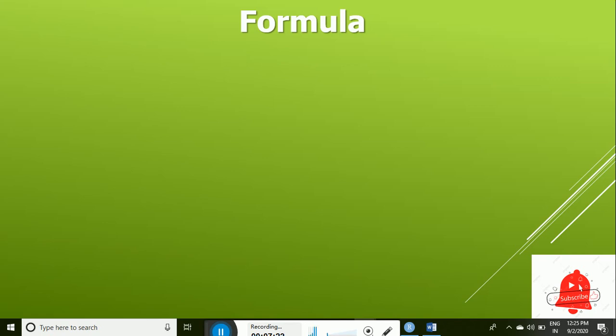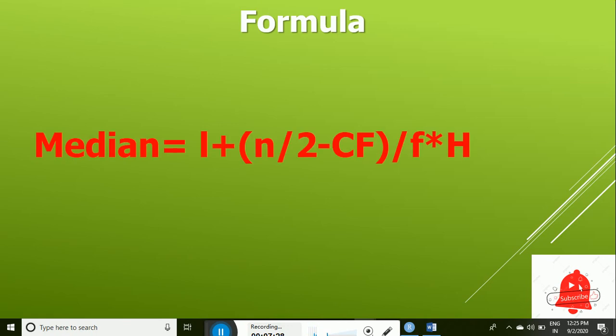Now we know all these things, and we go on to find the median of the group data. This is the formula for the median of group data.